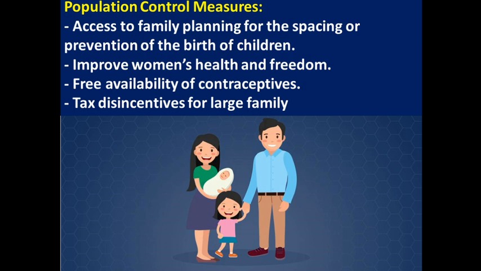Access to family planning is the main program, launched for spacing or preventing the birth of children. How can we prevent or space the birth of children? We can improve women's health and freedom, which means we can minimize pregnancy related risks, especially for adolescent girls.